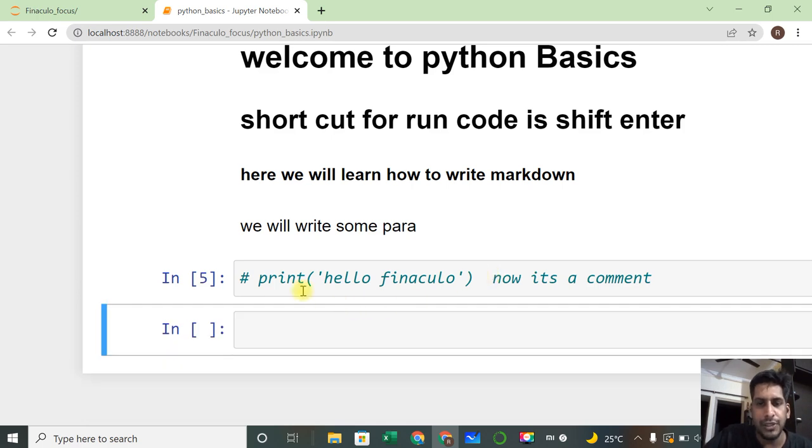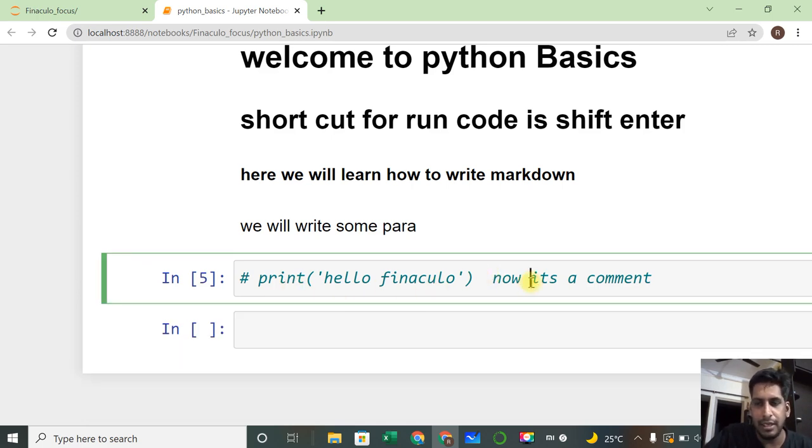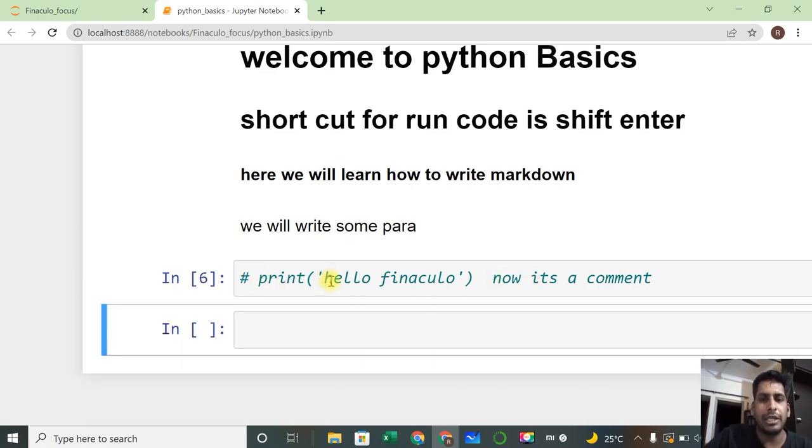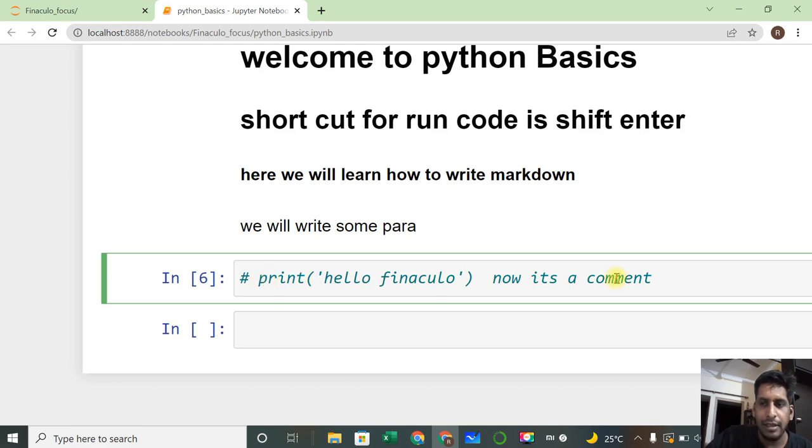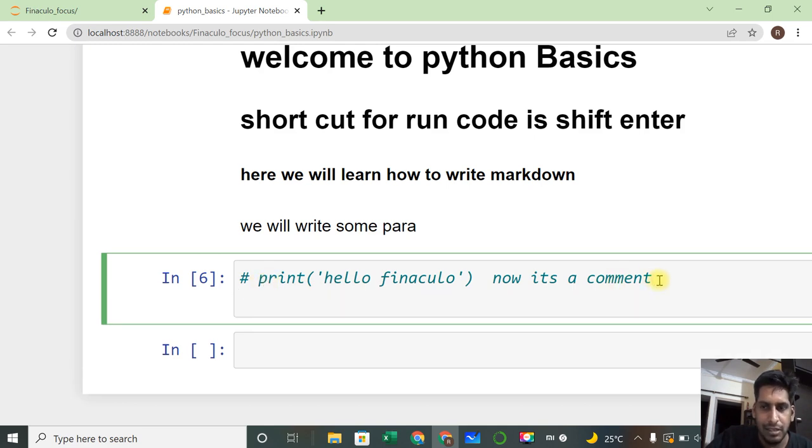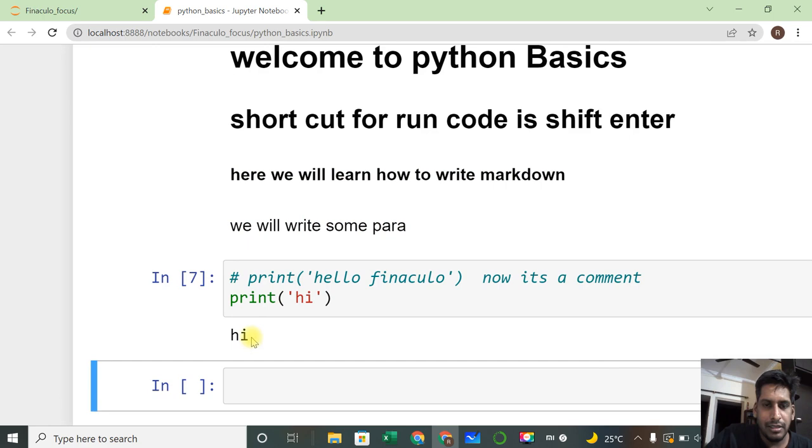So if you execute that with shift enter, it will not give any output because it became a comment, even though it is written in a code line. On the very next line, if I press enter and write print hi, you can see this particular code has been executed, but the commented one is not.